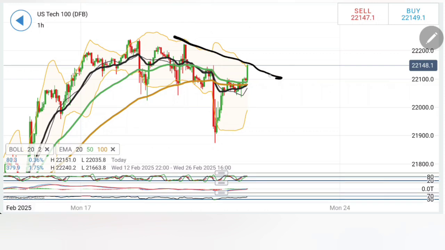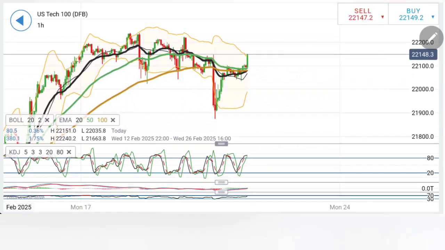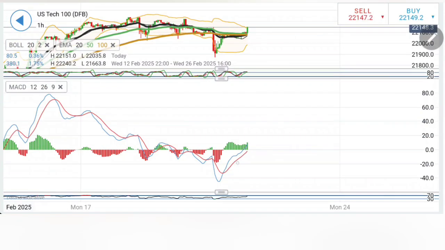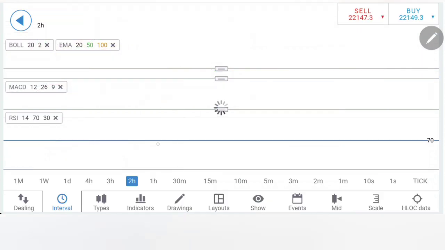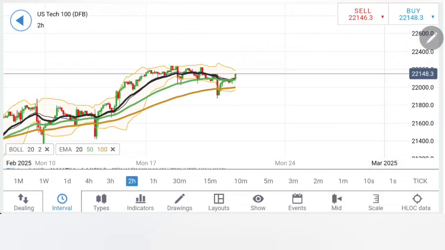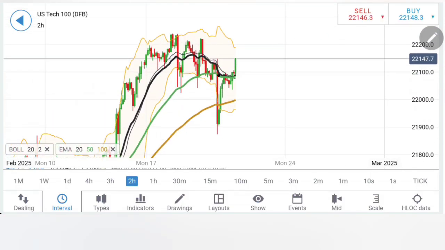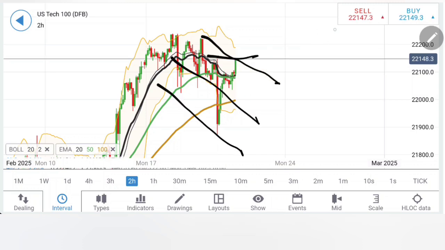Connect the highs here. Look at the highs and the lows, beautifully connected, and now a drop below 22,080 is a clear sign of more bearishness. As long as 22,080 is not taken, do not treat this as bearish. The stochastic is overbought while the MACD and RSI both are showing a bit of rise. Look at the 2 hour charts. After a bit of convergence, it is looking upwards again. It is staying bullish, but what I am looking for is this, and thus it is very important.